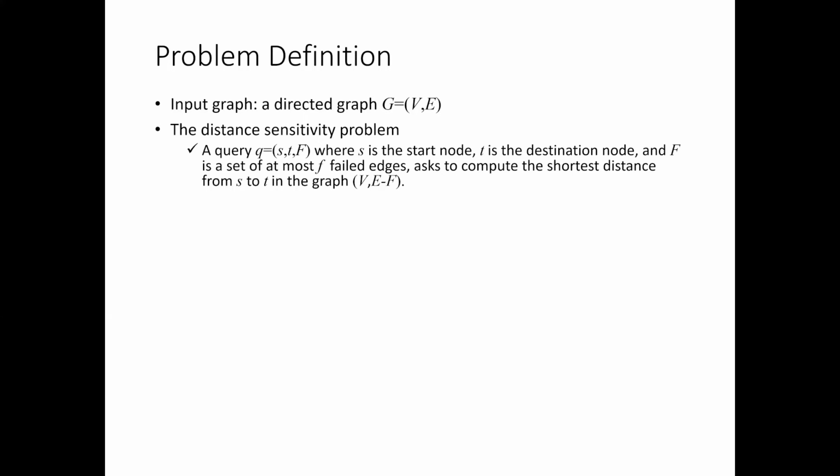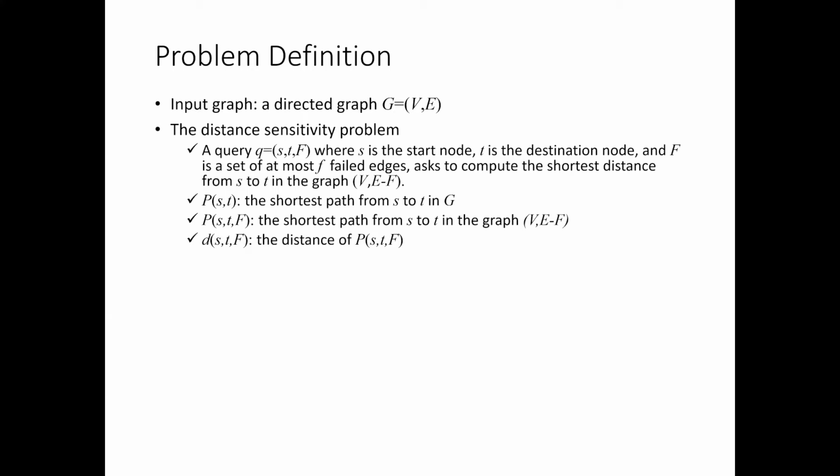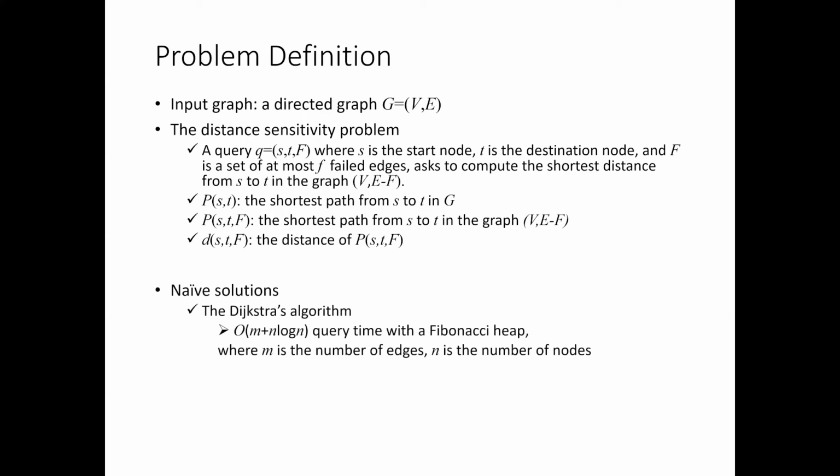An algorithm including a certain data structure for this query is called a distance sensitivity oracle. For explanation, here are our representation for our path and a distance. Then, for this problem, there are two naive solutions. The first one is an online shortest path algorithm like the DISO algorithm. The other is storing the answers of all possible queries. However, it is not practical.